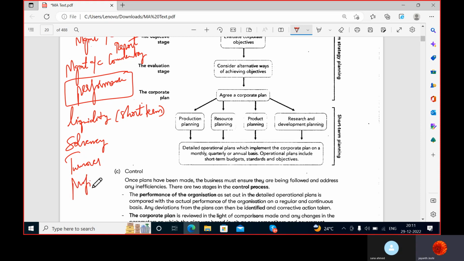Turnover, profitability, overall profitability. So all these are the areas in which the study would be done by the management accountant, and he will give his reports. Based upon that, the investors can decide whether to invest in the company or not. So that is the task of a management accountant.